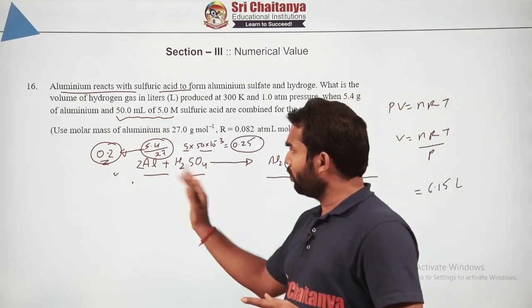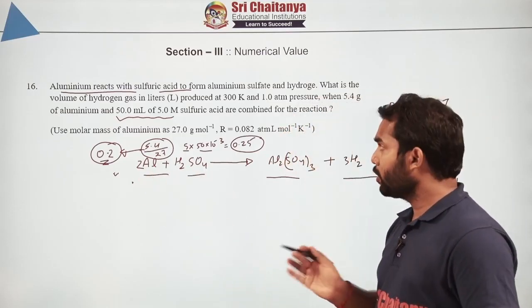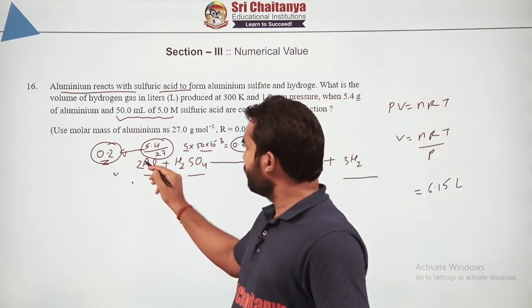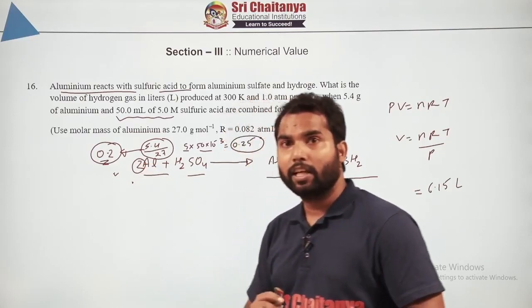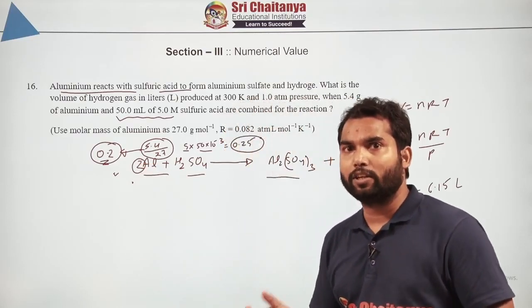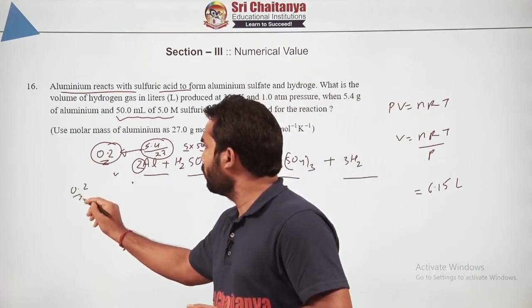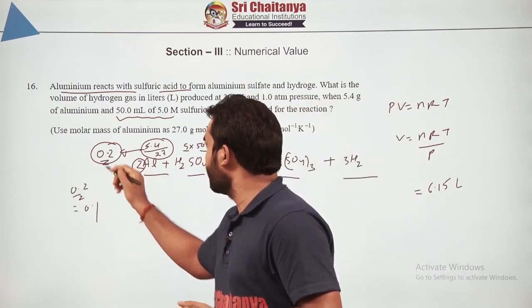Now if the moles of both of these species are given to you, first you identify which is the limiting reagent, and for that you simply divide by the stoichiometric coefficient. Whichever value is lowest will tell us the limiting reagent. Now 0.2 by 2 will be 0.1 for this.